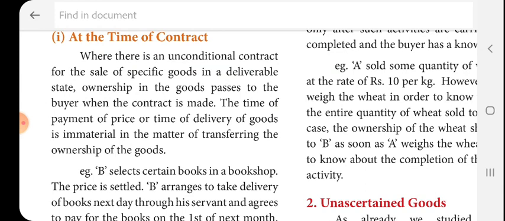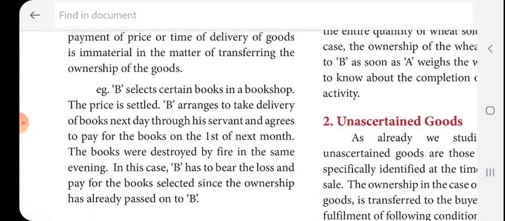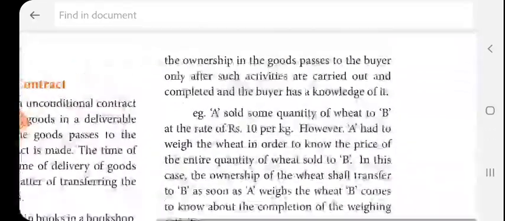For example, B selects certain books in the bookshop, the price is settled. B arranges to take delivery of the books next day through his servant and agrees to pay for the books on the 1st of next month. The books were destroyed by fire the same evening. So in this case, B has to bear the loss and pay for the books selected, since the ownership has already passed on to B. So this is at the time of contract. When the contract is made, the buyer's responsibilities increase. He has to suffer all the losses.